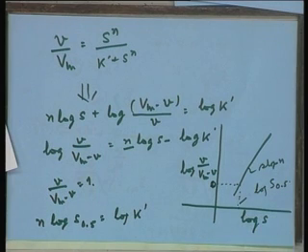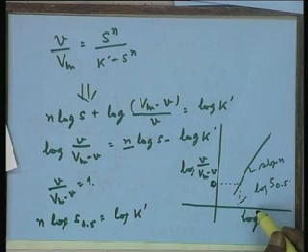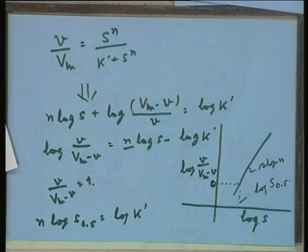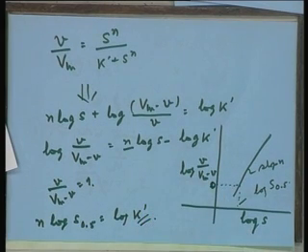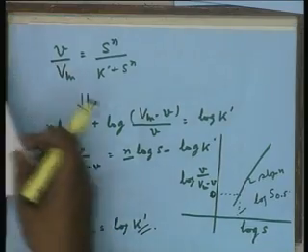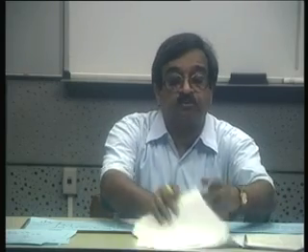So, if you know the slope and determine the value of n, and also determine log S 0.5, that means the substrate concentration for 50% of the maximum reaction velocity, you can get the value of K naught, what is commonly known as Hill's constant. And so, that gives you a neat analytical procedure to define the kinetic behavior of the allosteric enzymes that are available in living systems, mostly for regulatory purposes.